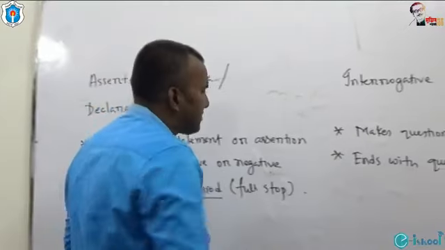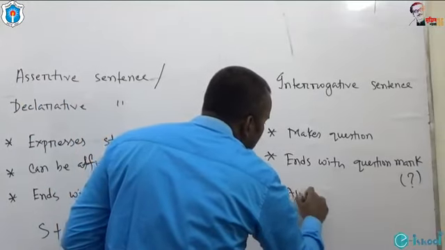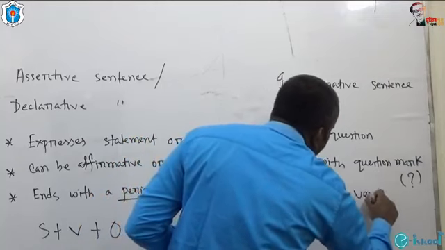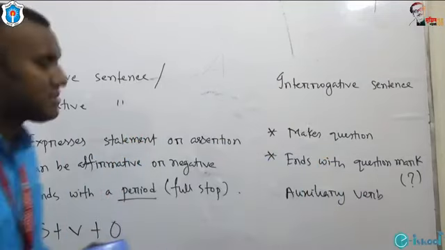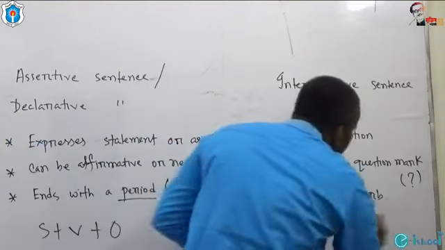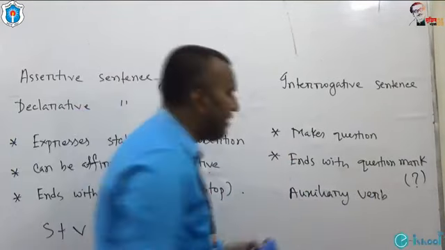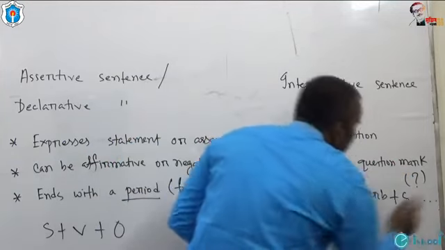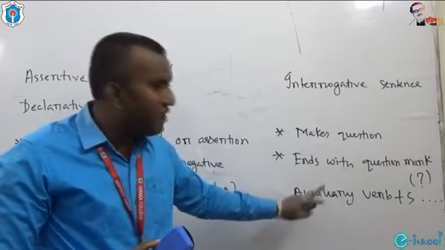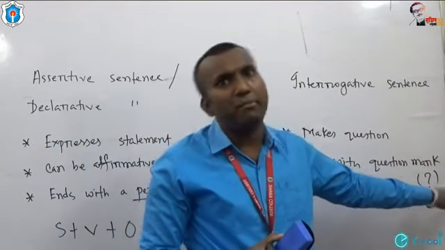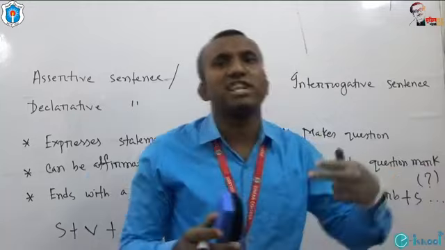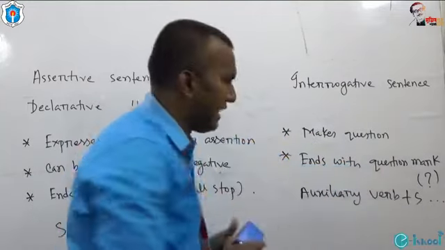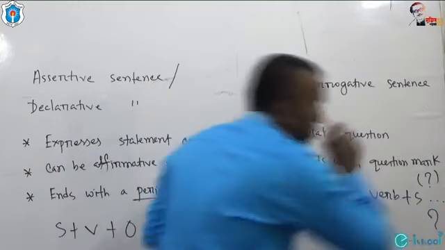But interrogative sentence starts with auxiliary verb. This auxiliary verb is followed by subject. At first auxiliary verb, then subject, then there may be main verb, then extension or other things. But at the end of this interrogative sentence, we have to use question mark.